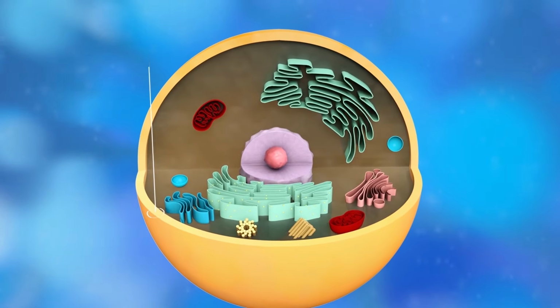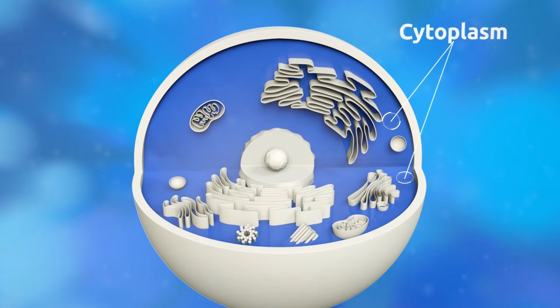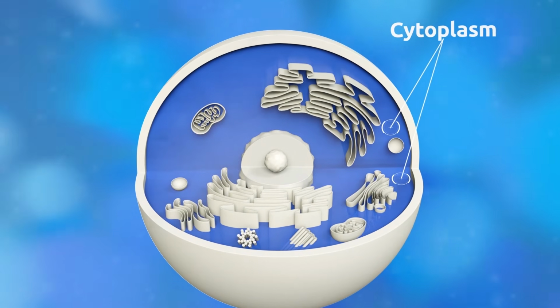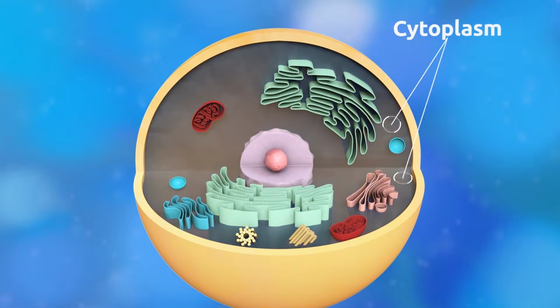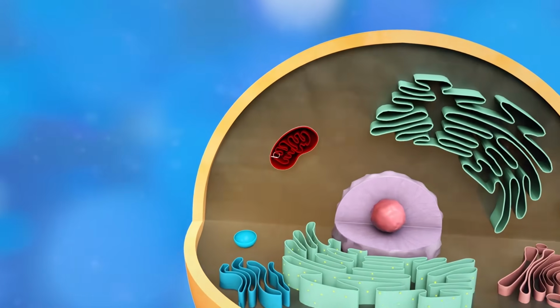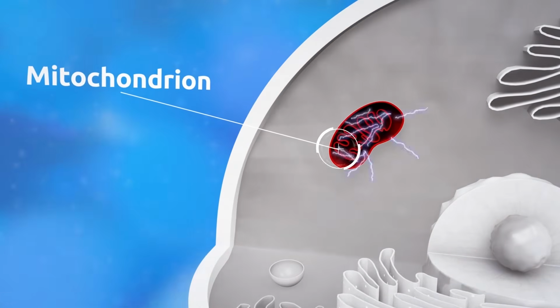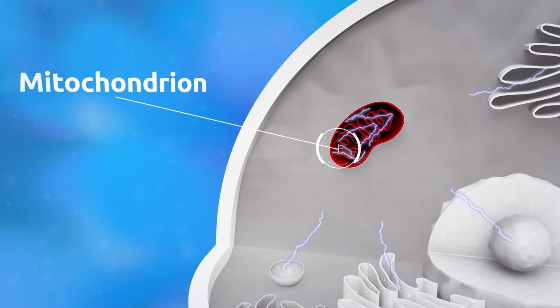The cytoplasm is a thick solution found inside the membrane. Organelles are located in the cytoplasm. A mitochondrion is the organelle in charge of producing the energy in the cell.